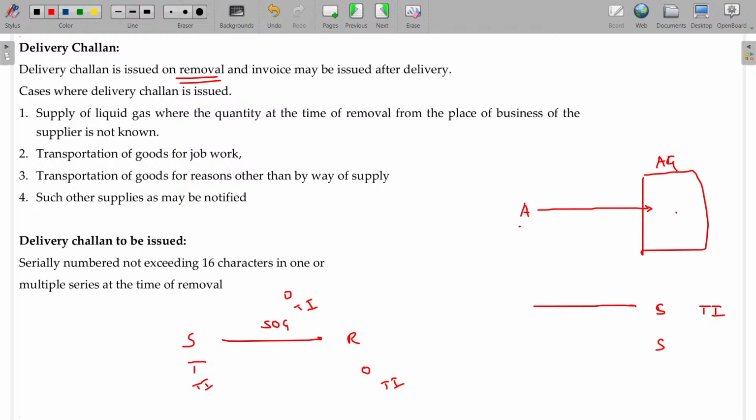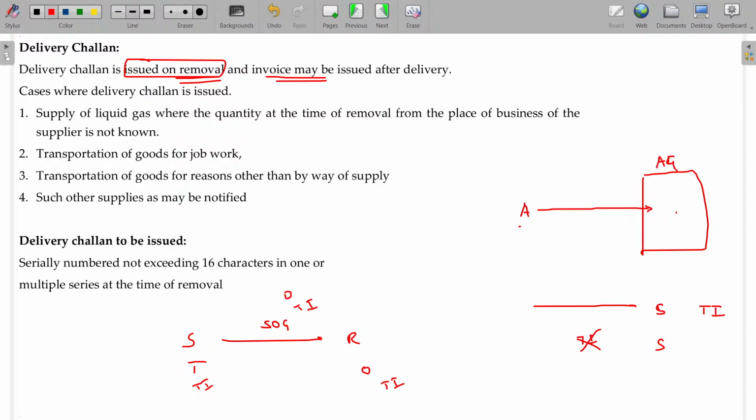But in this case, it is not actually a tax invoice, right? Because it's not a supply. If you are sending the goods in the lorry, at the check post the police will inquire, what about this one? Is it a stolen one, sir? No, sir. Sold one? No, sir. Then how will we be able to answer? Sir, it is going to be displayed in the gallery. And you have to give me some document. That document is called a delivery challan. Clear? Issued on removal, but the invoice may be issued after delivery.